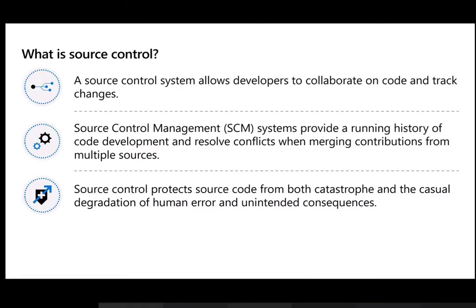To give you an idea of how we are changing from legacy to this world, now we are organizing code in a central system which is trackable. We have a history of what changes are going into that, and finally we are controlling where we want to have the merge or final copy of that code. So this is how we are taking care of code collaboration as well as going through workflows.